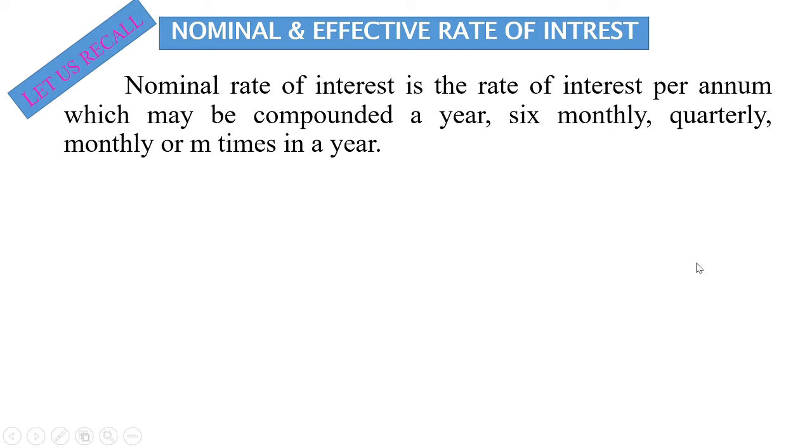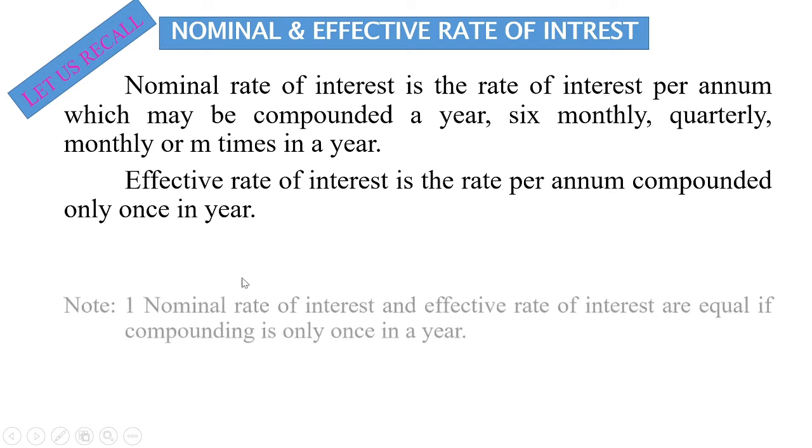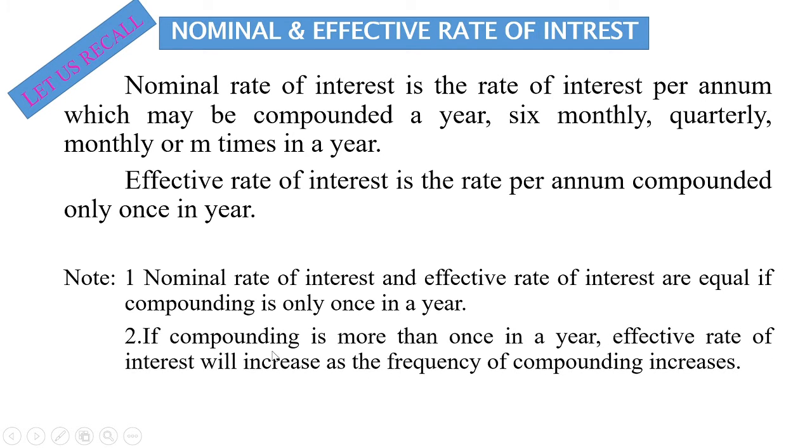Nominal rate of interest is the rate of interest per annum which may be compounded a year, 6 monthly, quarterly, monthly or m times in a year. Effective rate of interest is a rate per annum compounded only once in a year. Note number 1. Nominal rate of interest and effective rate of interest are equal if compounding is only once in a year. If compounding is more than once in a year, effective rate of interest will increase as the frequency of compounding increases.